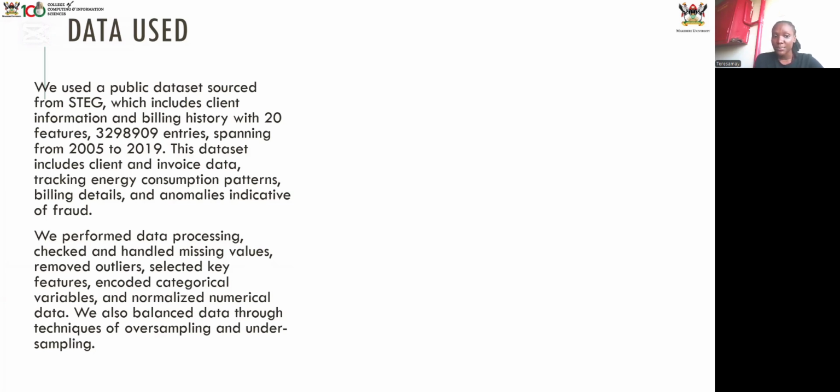So we performed data processing, checked for missing values. We removed the outliers and selected some features. We also did categorical encoding of the variables, and we were able to obtain a balanced data set on which we trained the models. We used oversampling and undersampling techniques, that was the NearMiss and the SMOTE techniques, to obtain balanced data.